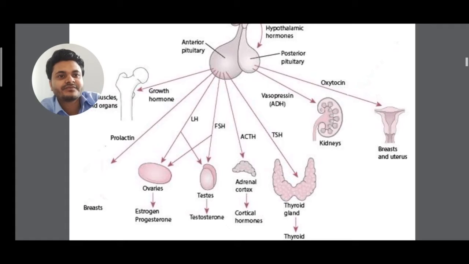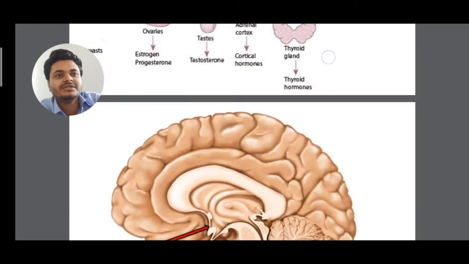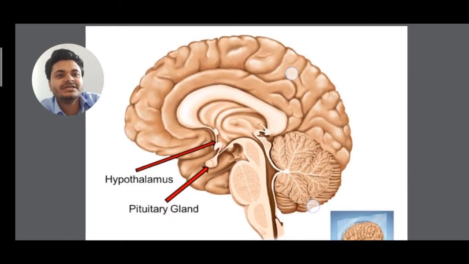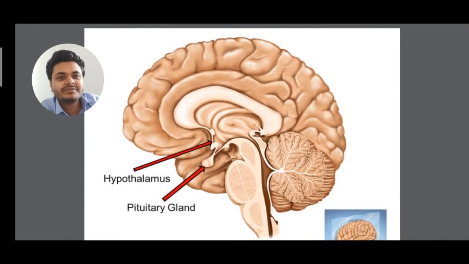Clear? FSH means follicle stimulating hormone, ACTH means adrenocorticotrophic hormone, TSH means thyroid stimulating hormone. We'll study the figure one by one, and you can see here where inside the brain the pituitary gland is given and hypothalamus is given. So hypothalamus controls the pituitary gland, but pituitary gland is called the master gland. So if a question comes, name the master gland, you will write pituitary gland. Clear?